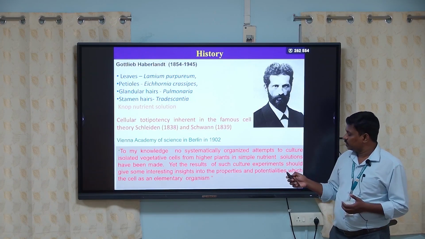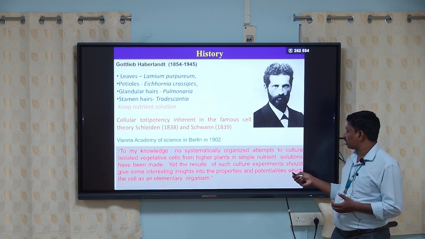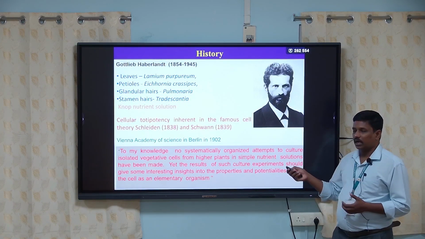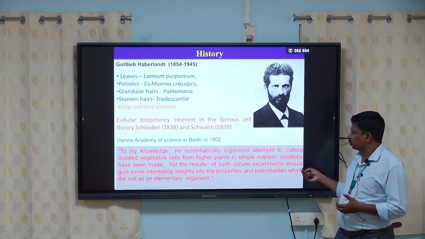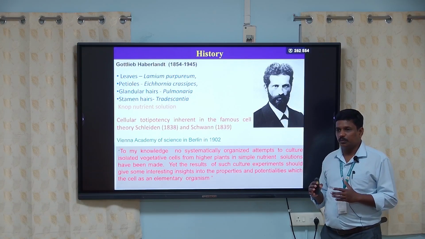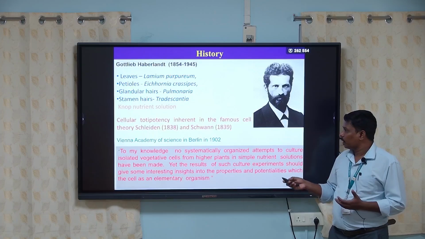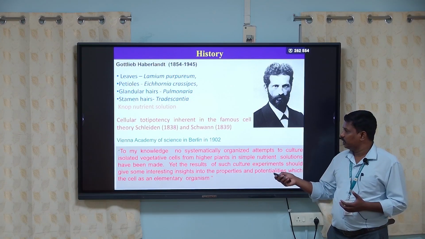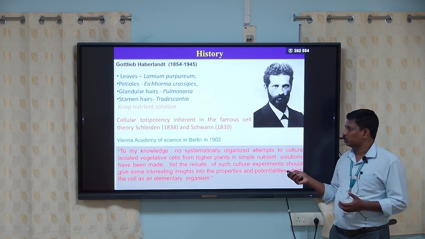At the end of his experiment, he said that, to his knowledge, no systematically organized attempts to culture isolated vegetative cells from higher plants in simple nutritive solutions had been made. His research work was published in the Sitzungsberichte der Akademie der Wissenschaften in Berlin in 1902.